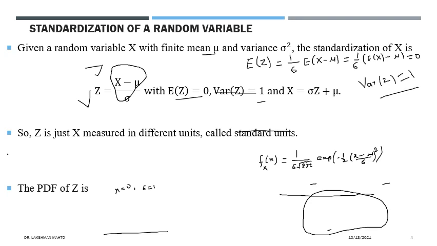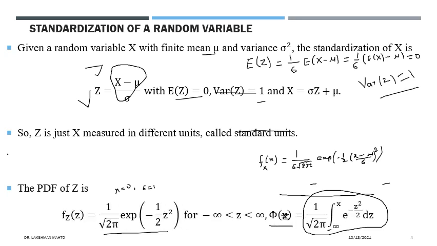Here I haven't taken the notation capital F, I have taken the notation phi. Whenever you say phi of x is a CDF, by default it is the CDF of a standard normal random variable. It is a specific notation for the standard normal random variable. You can take the Z notation, there is no issue, because Z is meant for a standard normal random variable.